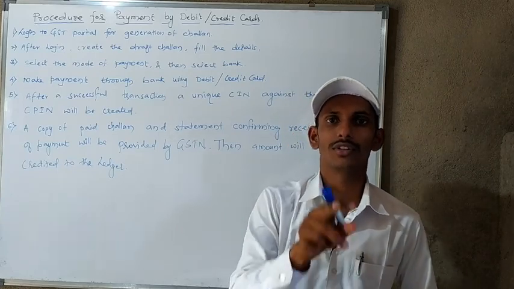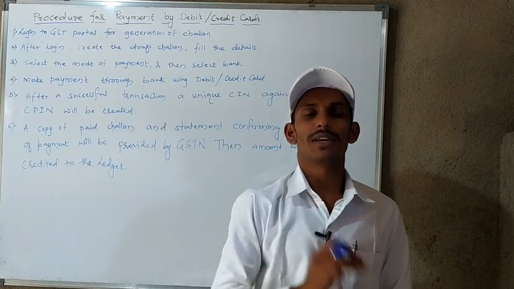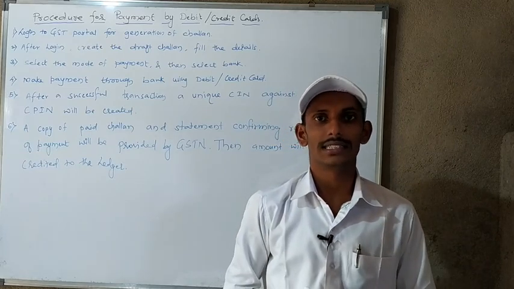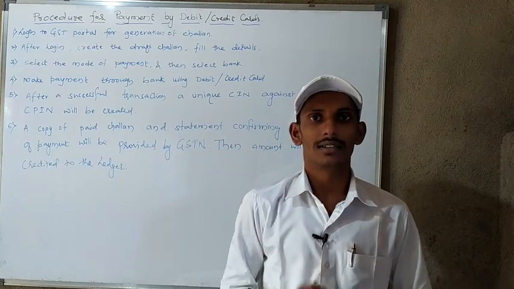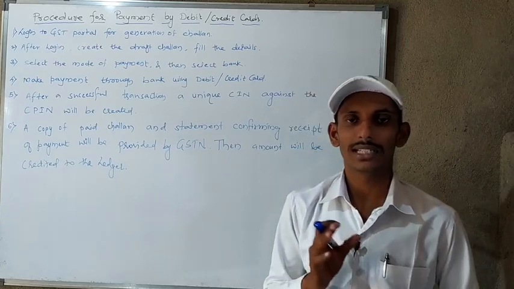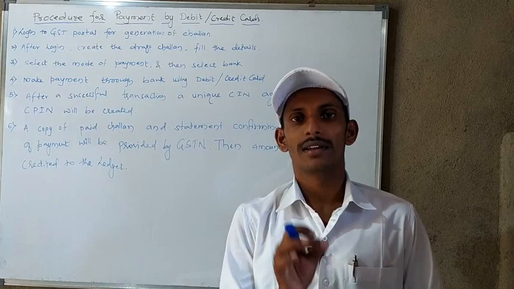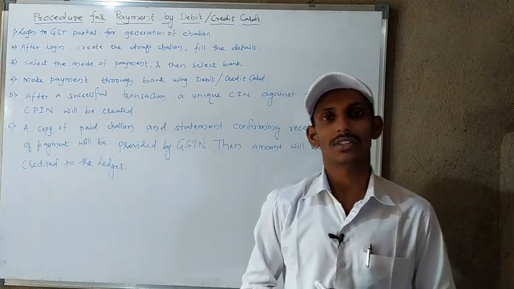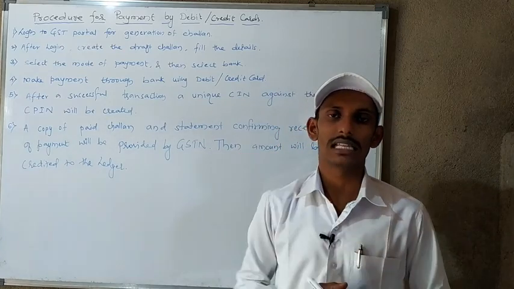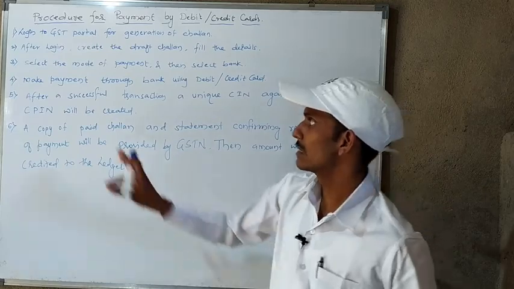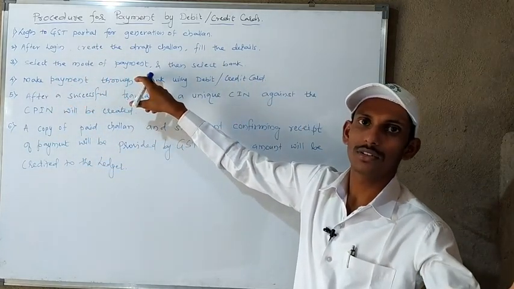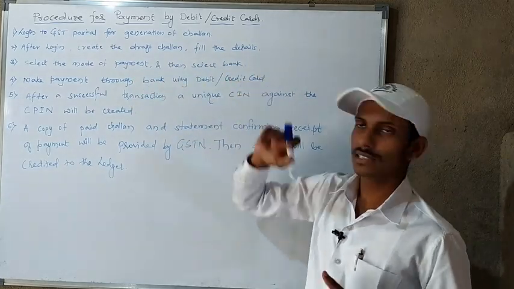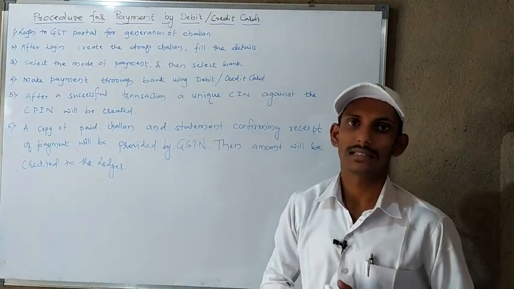From that you select the debit card or credit card. Then an option comes asking which bank's debit card or credit card you have. Say, for example, you have an SBI bank debit card or credit card, then you select the bank SBI. So you select the mode of payment, and then you also select the bank.